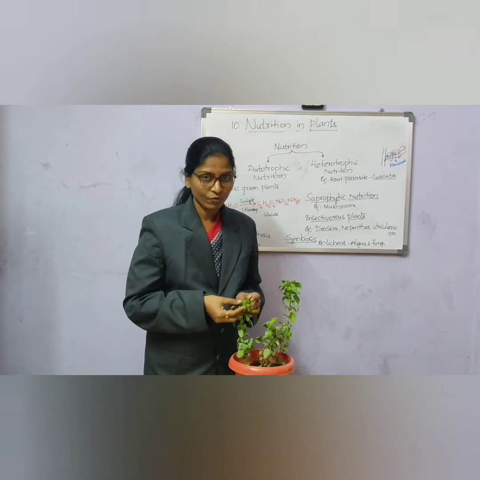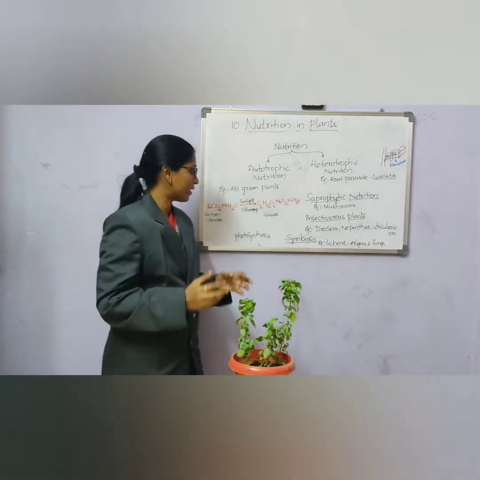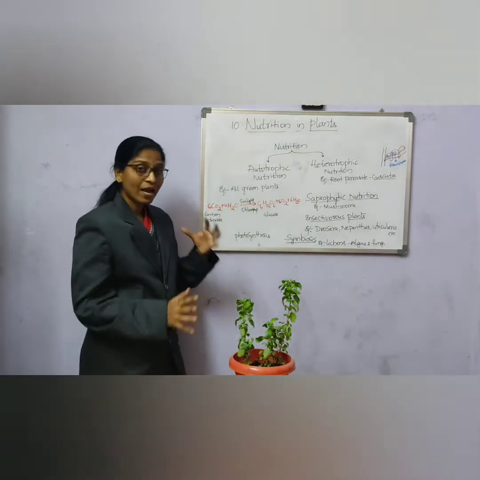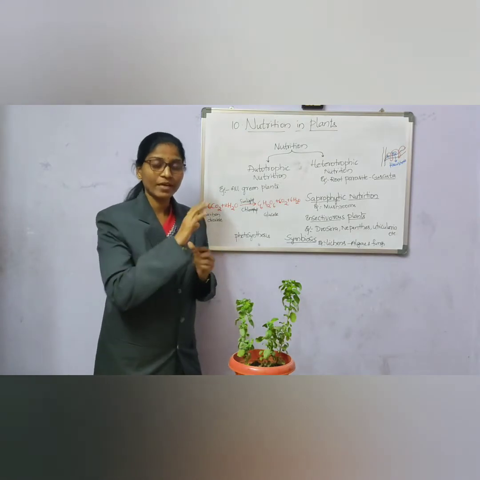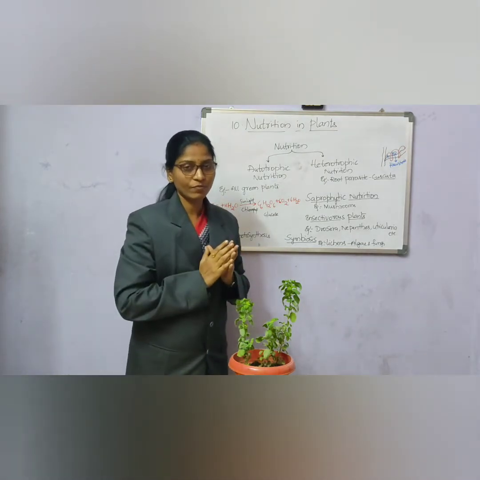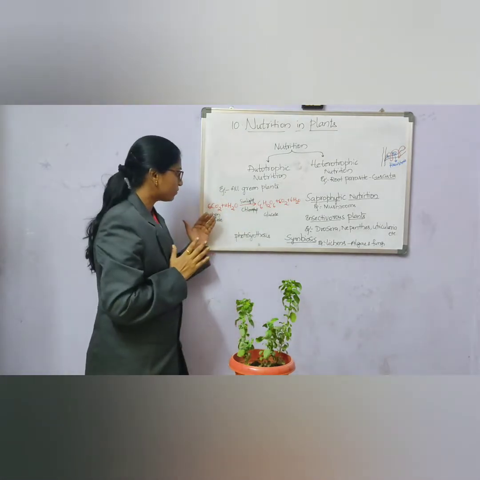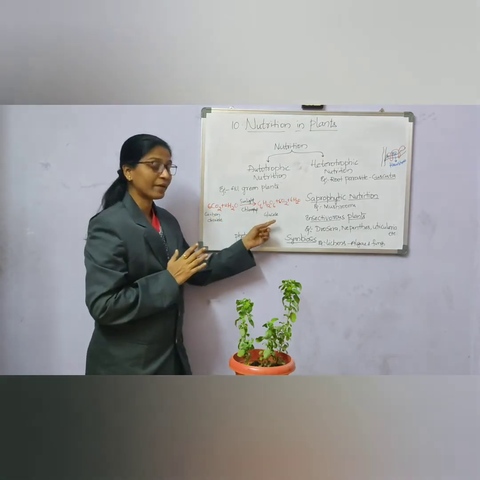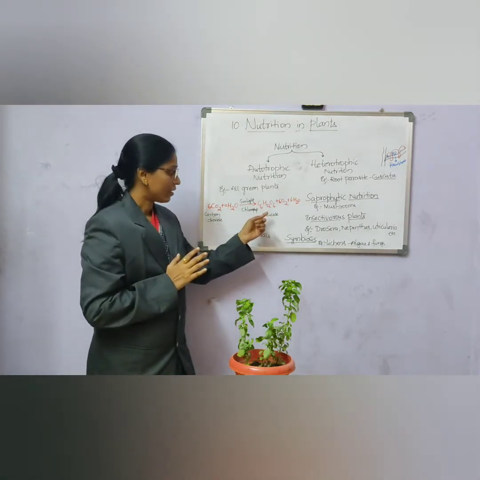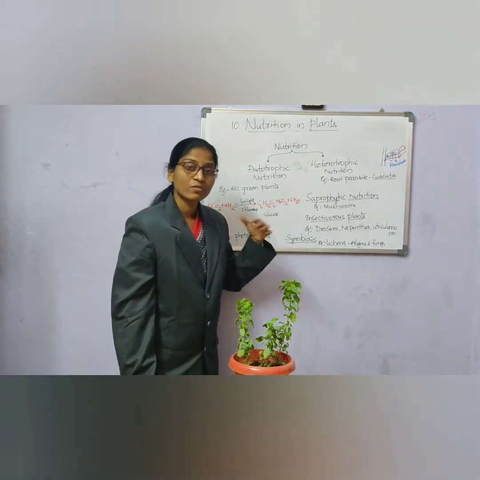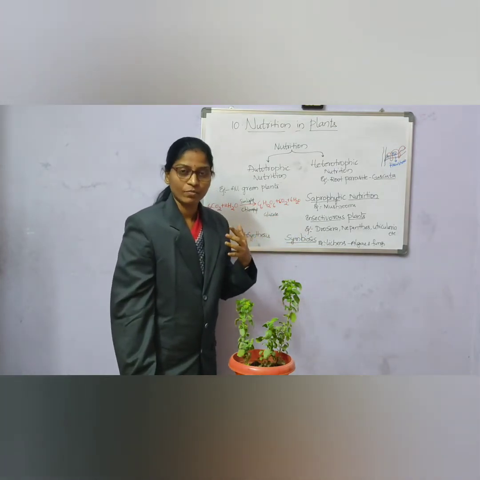In the presence of chlorophyll pigment and sunlight, the plant absorbs the carbon dioxide present in the atmosphere and also water. They prepare glucose and release oxygen into the atmosphere.